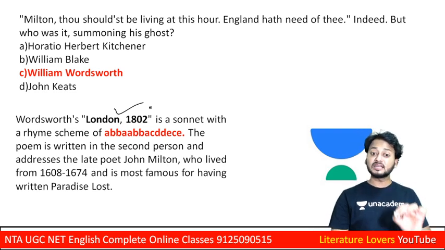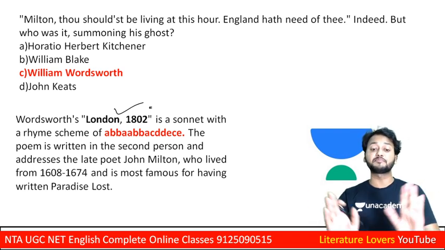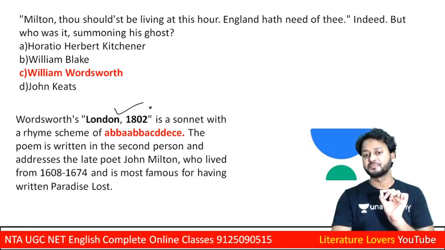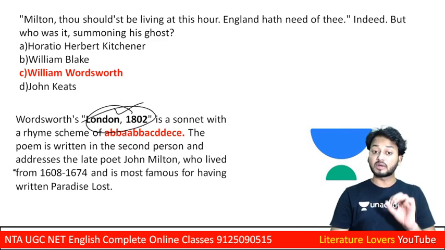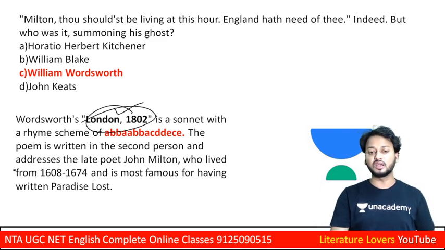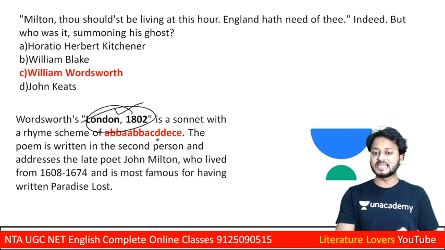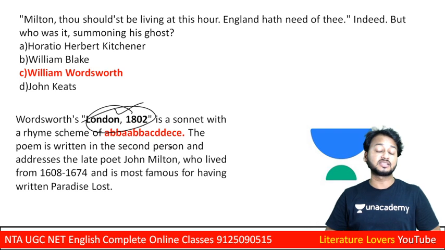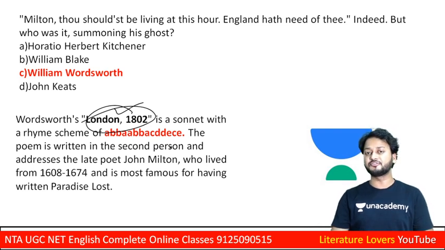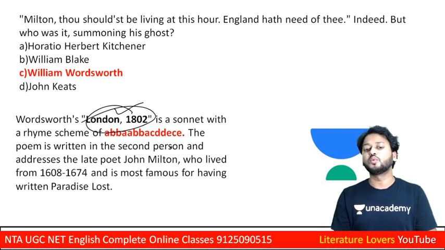Sometimes this sonnet is considered part of The Prelude. Now let us see London, 1802. The rhyming scheme of this particular sonnet is ABBAABBA and then CDDECE. This is the rhyming scheme of this sonnet written by William Wordsworth.